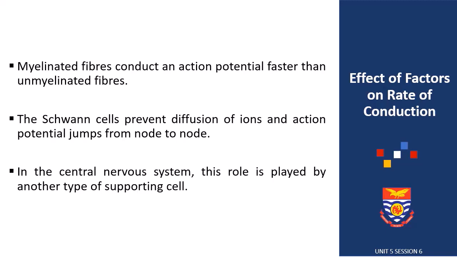Starting with myelination, the myelinated fibers are able to conduct an action potential faster than the unmyelinated fibers. This is because the Schwann cells prevent diffusion of ions, and the action potential is able to jump from one node to another. This normally occurs in the peripheral nervous system. However, in the central nervous system, the role of the prevention of diffusion of ions and action potential jumping from one node to another is carried out by another type of supporting cells.